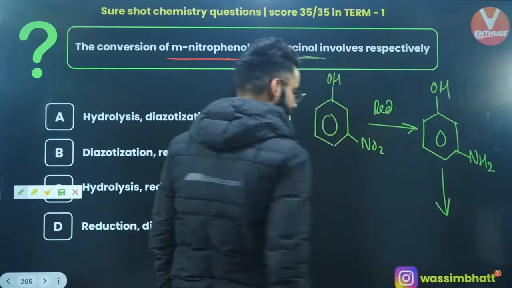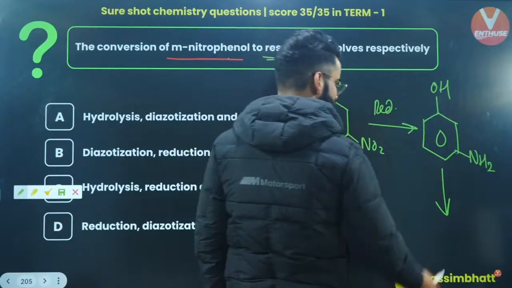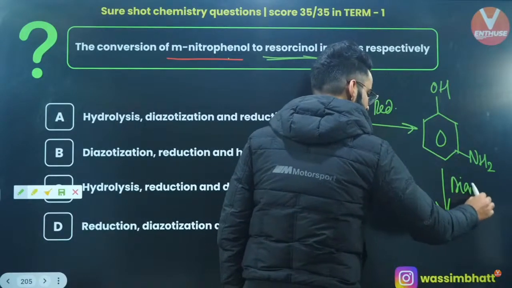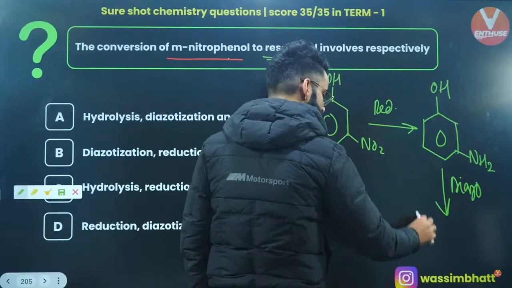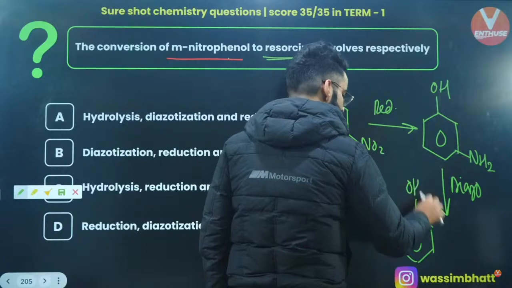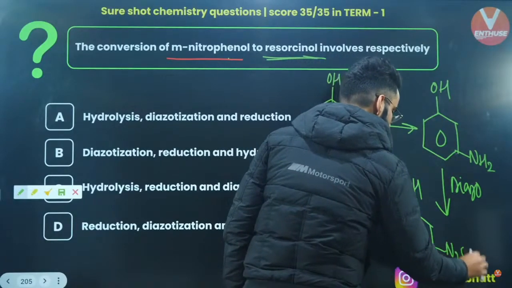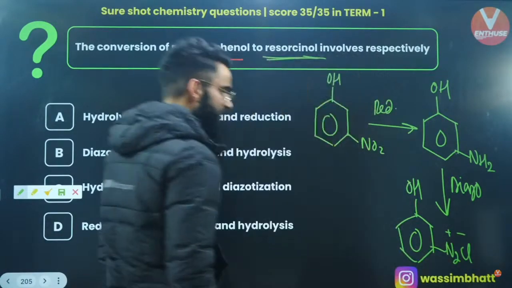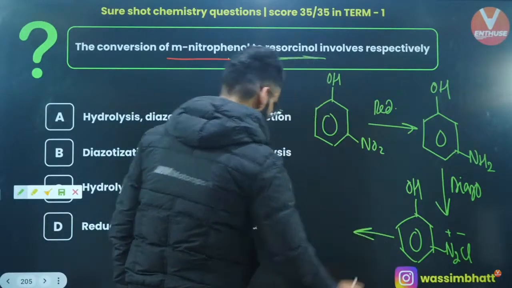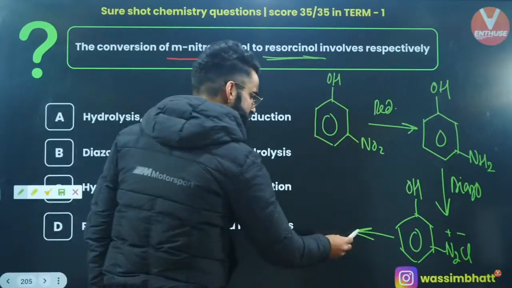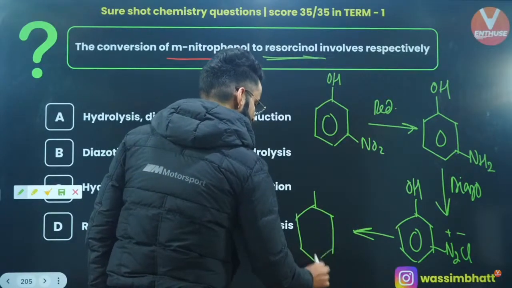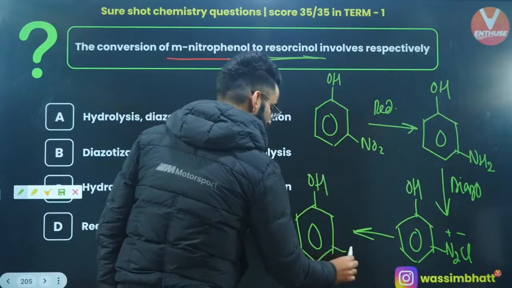After reduction, if I do the diazotization, what do I get as a product? This is the product which I'll be getting. This is your OH, and over here at meta position, this is going to be N2Cl, right? And once you get this diazonium chloride, I'll be doing the hydrolysis. After doing the hydrolysis, you'll be getting what? Instead of N2Cl at meta position, you are going to attach OH.